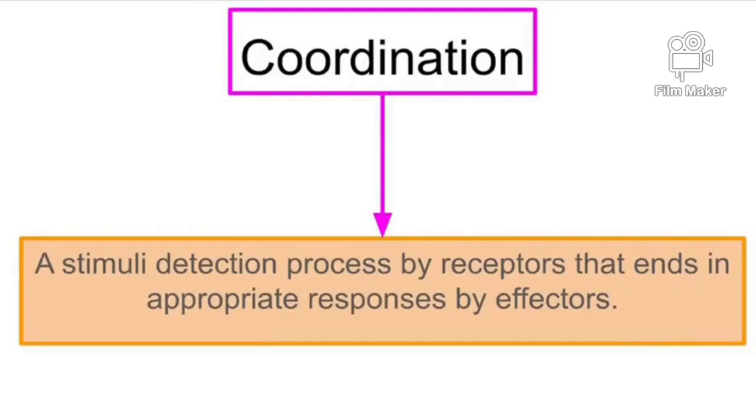So, for the first one, we need to know the meaning of coordination. Coordination is a stimuli detection process by receptors that ends in appropriate responses by effectors. This coordination process ensures that the overall activities and systems of an organism function and are synchronized perfectly as a complete unit.